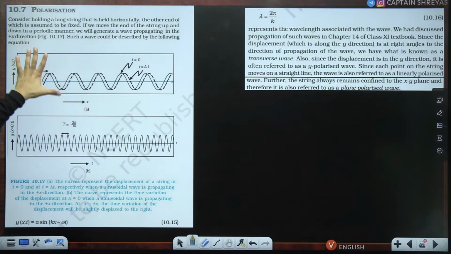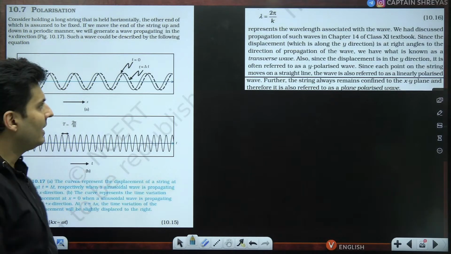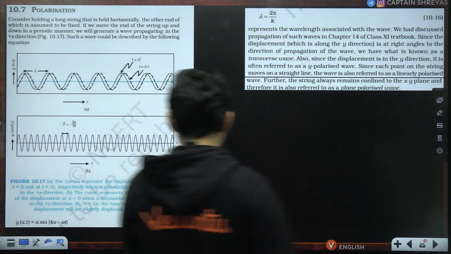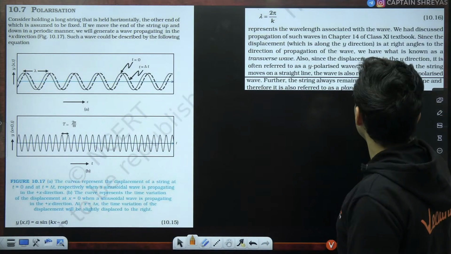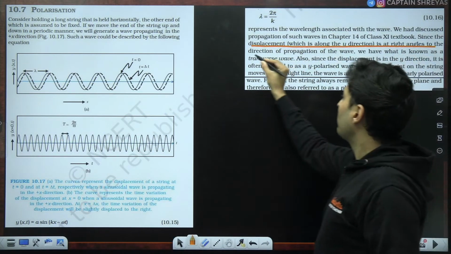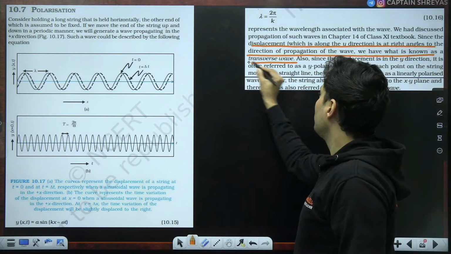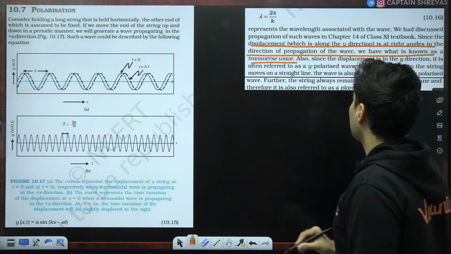So initially, they have just defined what a transverse wave is: the displacement is along the perpendicular direction to the propagation of the wave. Such a wave is called a transverse wave.